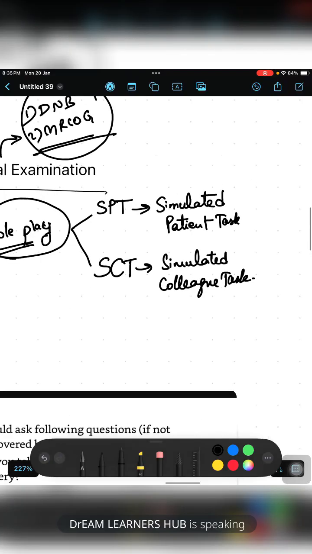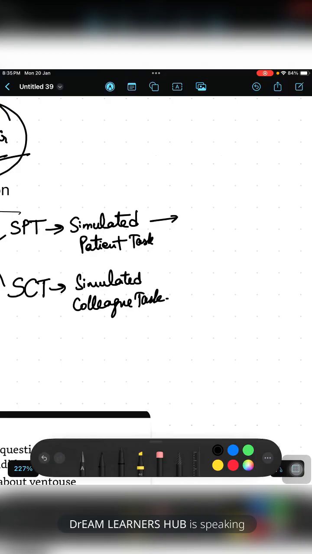In the simulated patient task, you will be assessed on a case scenario. The patient might come to you for antenatal counseling, or to ask whether they want to conceive or not.